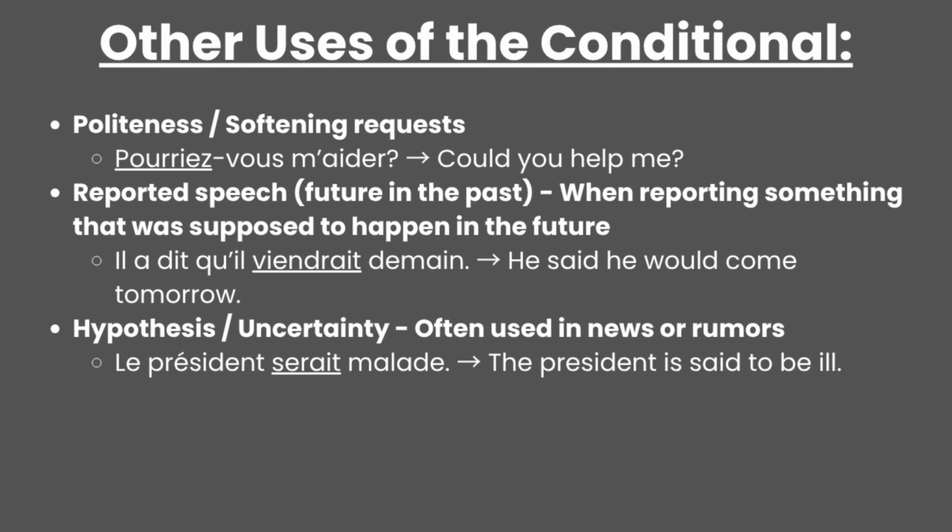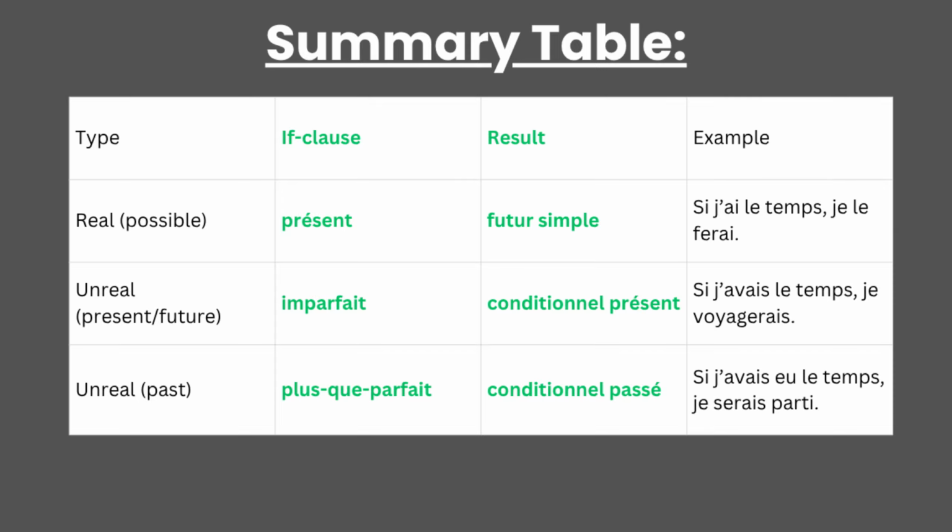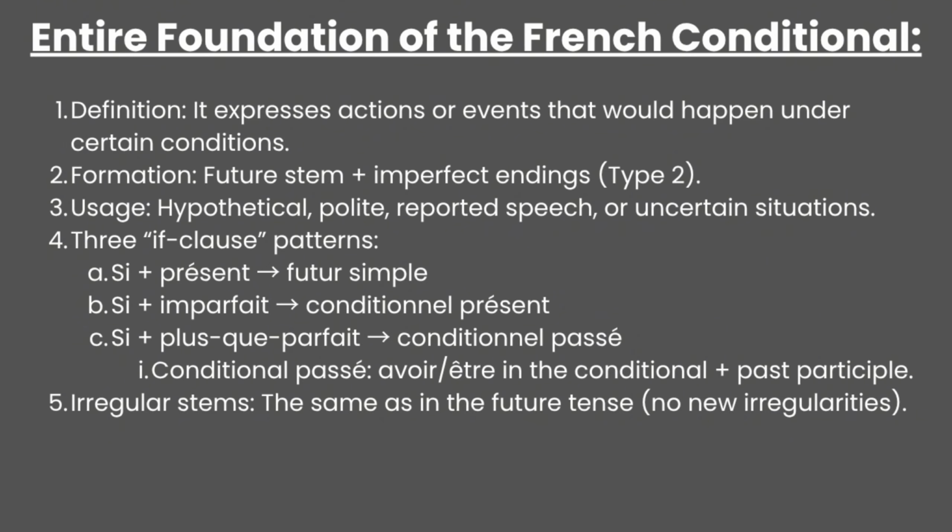Some examples are: Pourrais-vous m'aider? Il a dit qu'il viendrait demain. Le président serait malade. In conclusion, we can see a summary table that condenses the concept into its types. So remember the connection between the present and future, the present conditional and imperfect, and the past conditional and pluperfect. Even so, you can see the definition, formation, and usage of the conditional mood, which gives you everything you need to speak, read, and write correctly in everyday French. Overall, this is how the conditional mood and if clauses fully work in French.